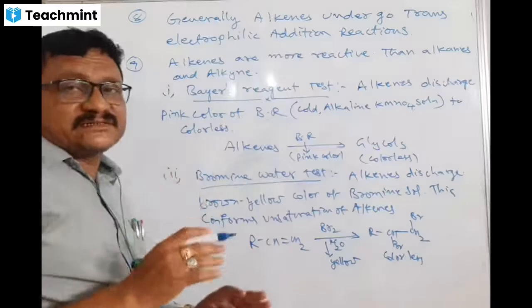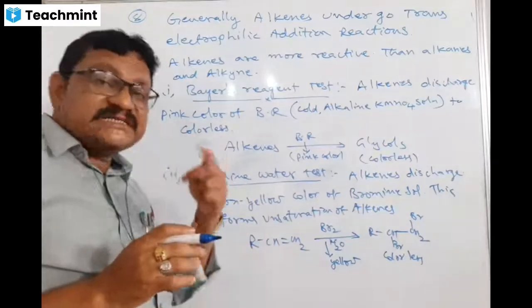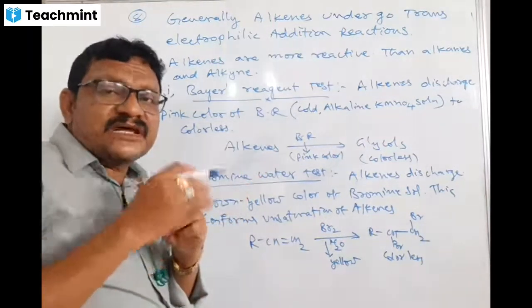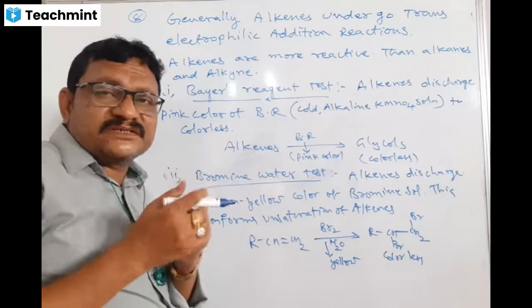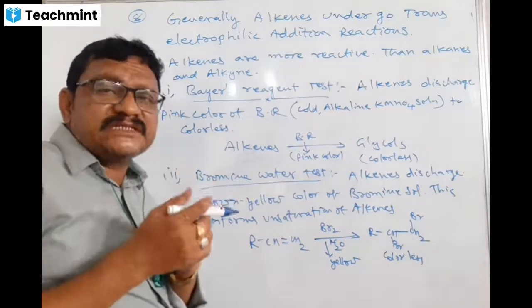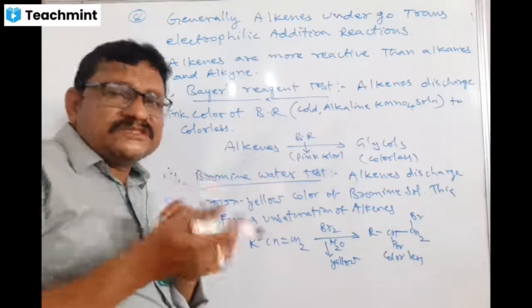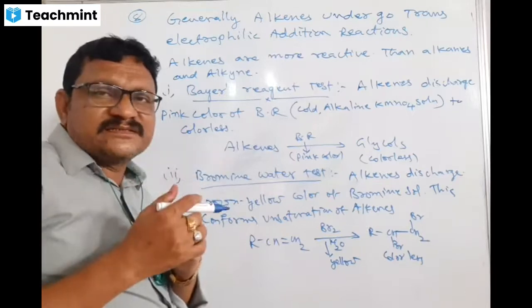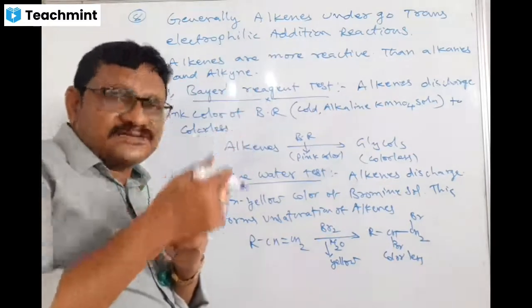Regarding alkanes, alkenes, alkynes, alkenes are more reactive because they are highly unstable. Whenever a compound is unstable, it is more reactive. Alkenes are unstable because of unsaturation, so more reactive than alkanes. But they are more reactive than alkynes also.